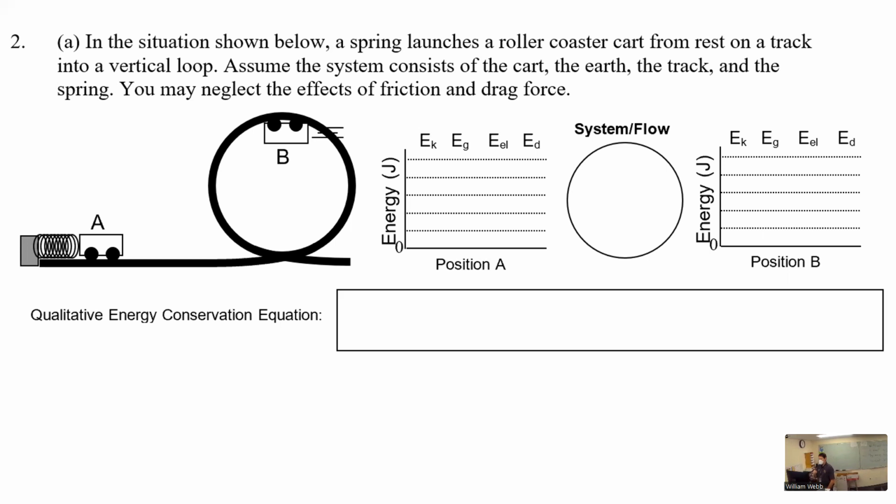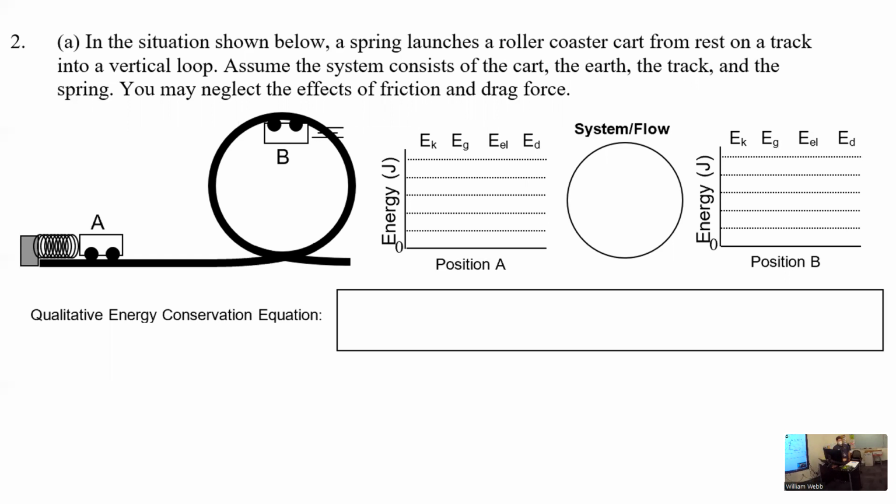Now it says, you may neglect the effects of friction and drag. So we're ignoring air resistance like College Board normally tells us to, but we're also ignoring friction here, okay? Just for now. We'll come back and consider it in a minute, but for now we're ignoring it. So what kind of energy does it have at position A? Elastic. All stored in that compressed spring. What kind of energy does it have at B?